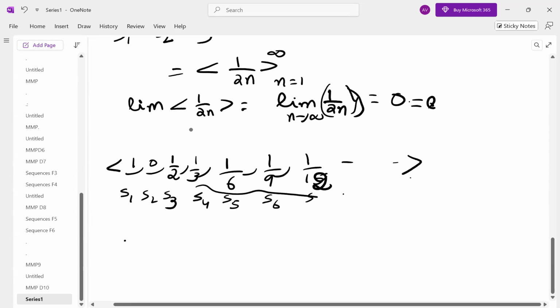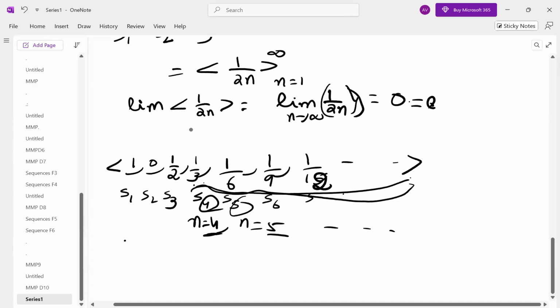From 1 by 3 onwards, 1 by 3, 1 by 6, which term onwards? n equal to 4 onwards, it is following some pattern when you take the suffix. The value from which it follows a systematic pattern is called M. What is M?